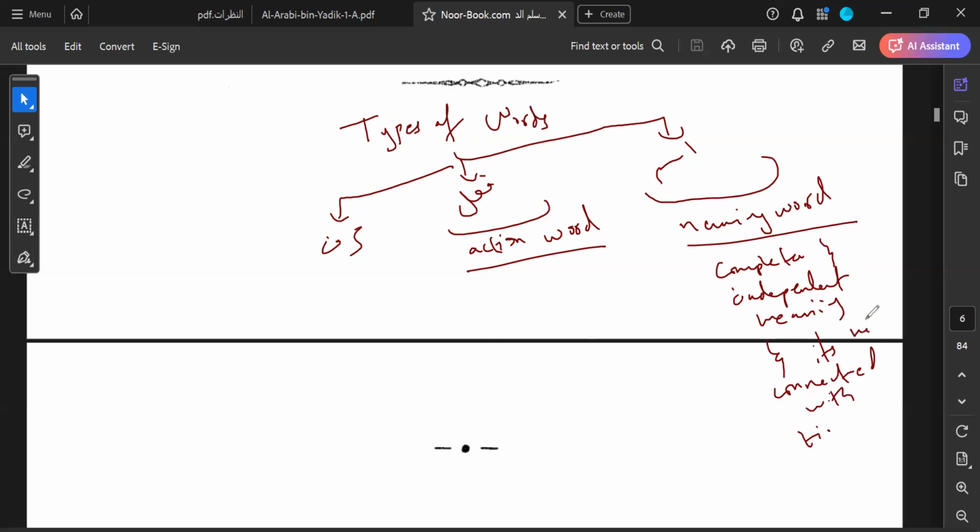Afwan, a noun is not connected with time. A verb, a fi'l, also has a complete and independent meaning, and it is connected with time.